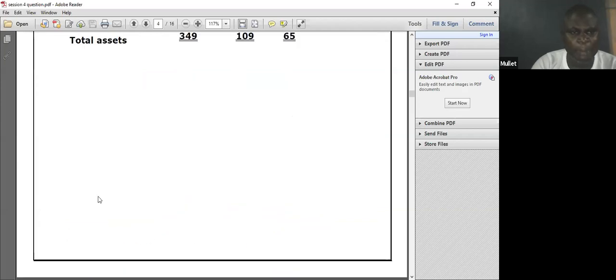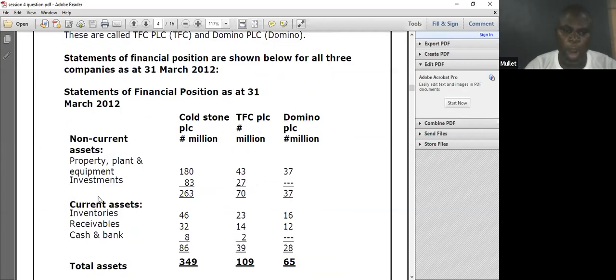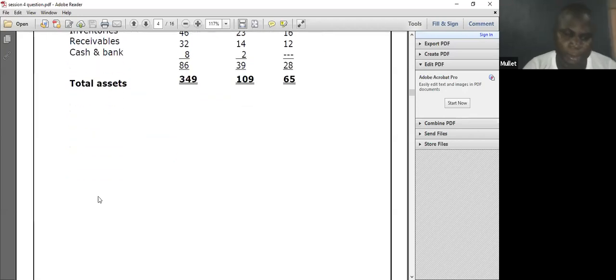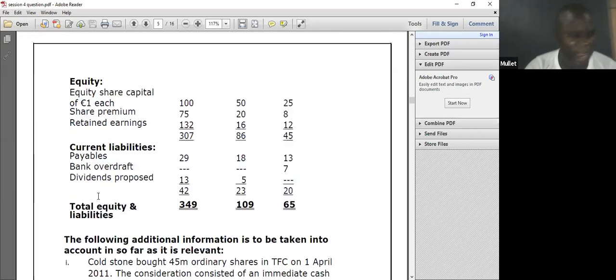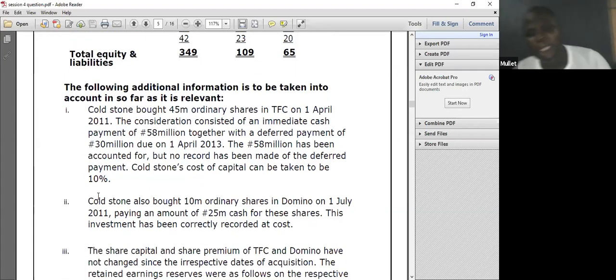Let's read before we go to the solution. Coastal PSC is a large company based in Lagos. It has shares only in 2 other companies, called TSC and Domino. Those people that used to patronize all these things will know this very well. The statements of financial position show all the 3 companies as follows. We've been given figures assumed to be correct, unless there's a typo.